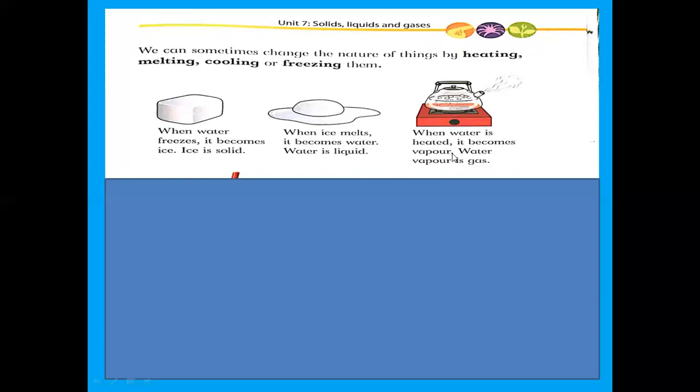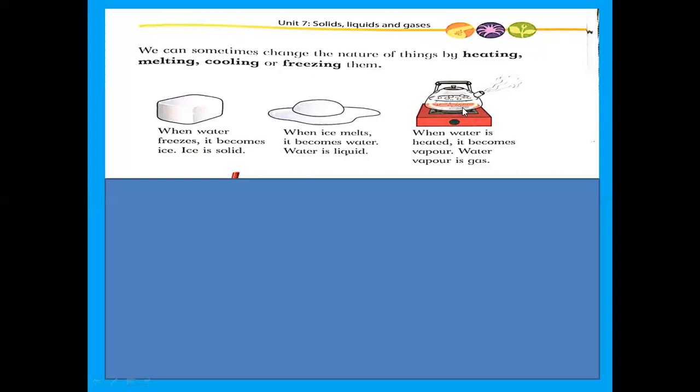Now, how is water changed into gas? When water is heated, it becomes vapor. So water vapor is a gas. You can see here in this kettle, what is inside? There is water.